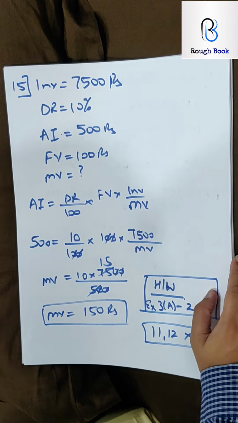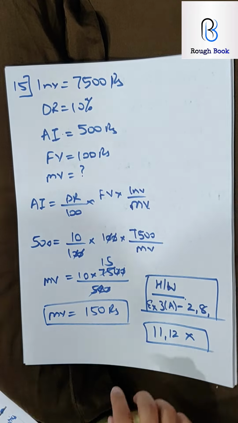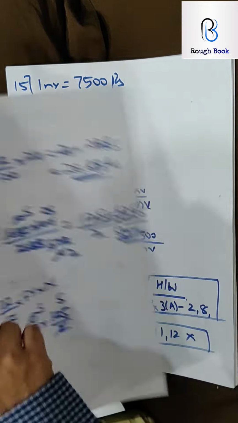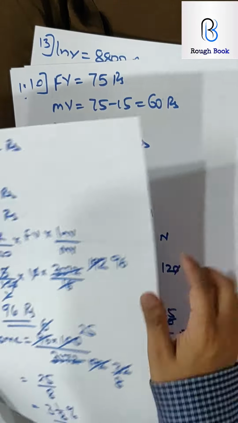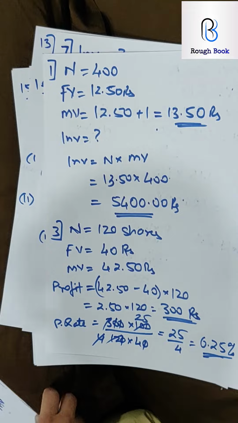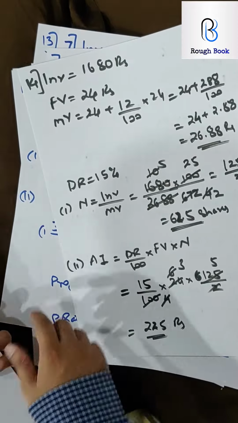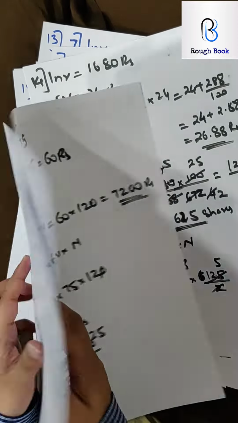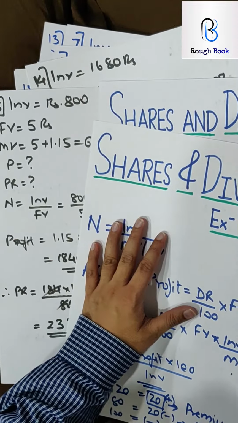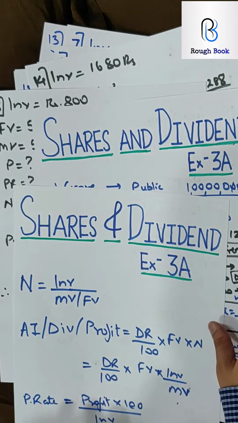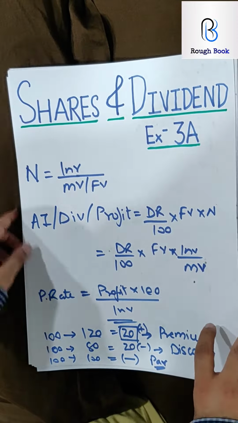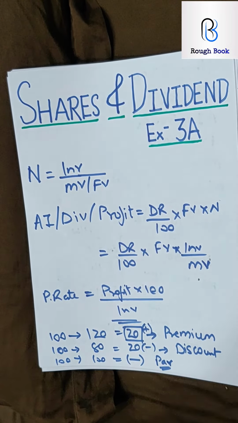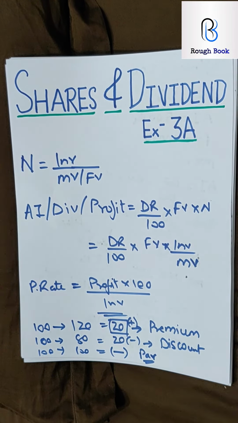Yeah, I'm back. You know why? Because if you see, these are the sums we did today. 15, 14, 13 and 13. One more time. Here 10, 7 and 1. And yesterday, while I was making the same video, I did 14, 13, 10, 7, 1, 15, all of the sums again. You can see dividend and shares 3A, 3A so many times. Why do you think this is twice? Just guess. Yeah, yesterday I made this entire video, but I forgot to press the record button and the entire time got wasted. So I made this again today.